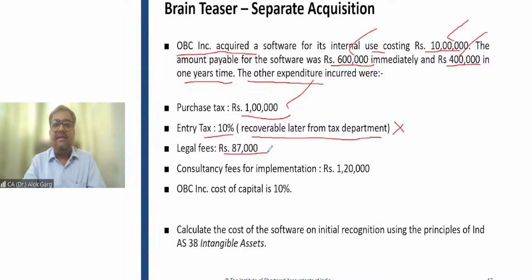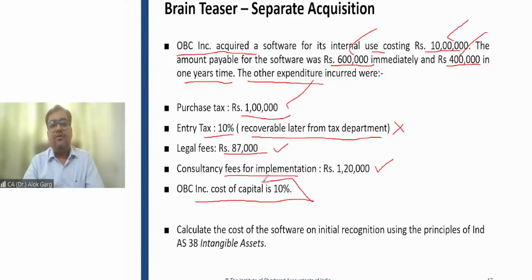Legal fee is 87,000. So the legal fee paid for acquisition of this software is 87,000. Consultancy fee for implementation is a directly attributable cost. It is 1,20,000. Again, it will form part of the cost of the asset.